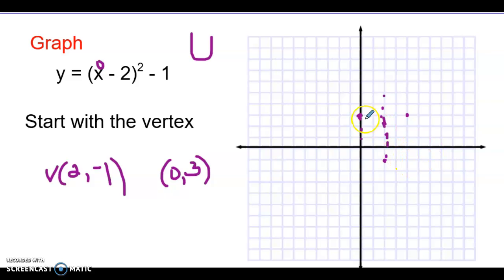Right, I have no idea how I'm going to do drawing. Let's see. Okay, not too bad. That's what it's going to look like. The vertex was right here, and then we had a y-intercept, and we did symmetry. We went 2 to the left, so 2 to the right. There's your parabola. And then once you have your drawing, you can state your domain.